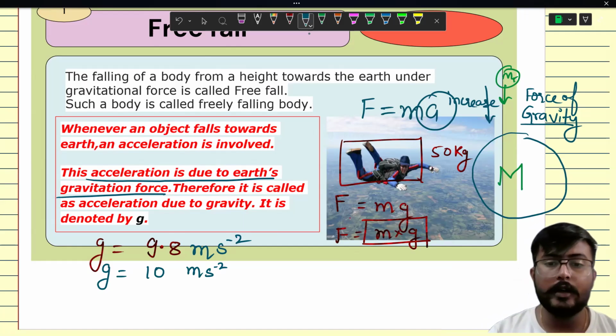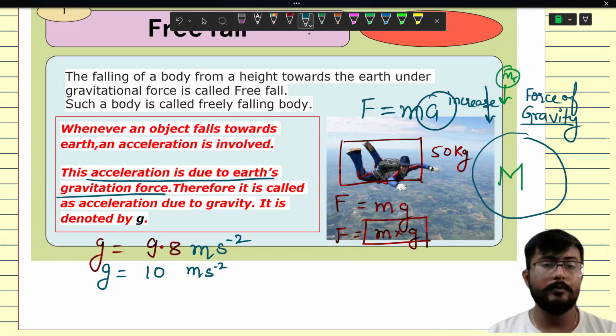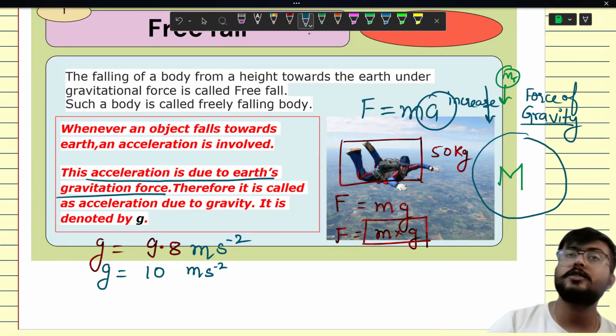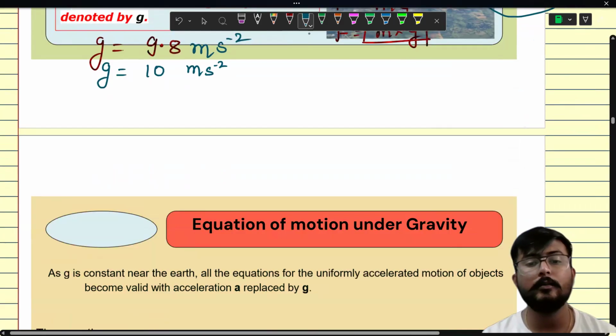So what is free fall? You already know, when any object falls from a height towards the earth due to the gravitational force, it is called free fall, and such a body is called a freely falling body.